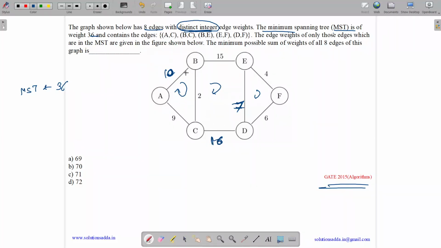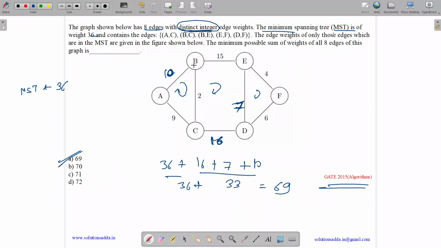Okay, so what is the sum? Initially it was 36. Now we have added 16, 7 and 10. So it's 33 and 36. So it's 69. So the answer is option A, 69.